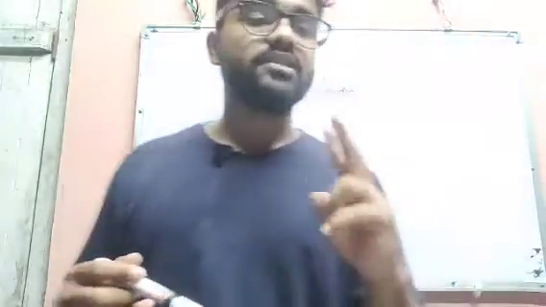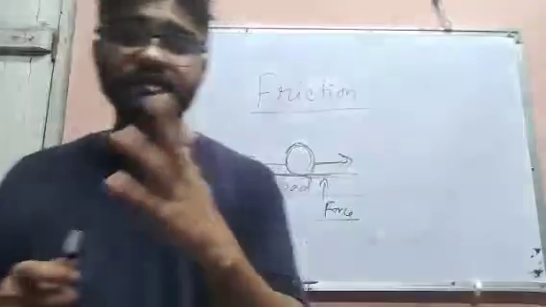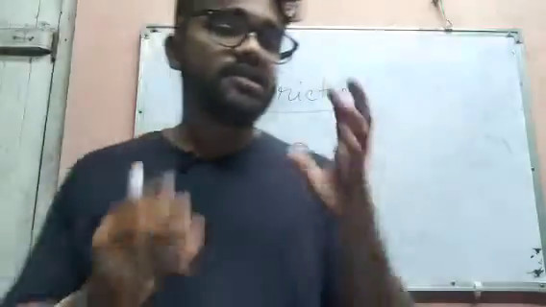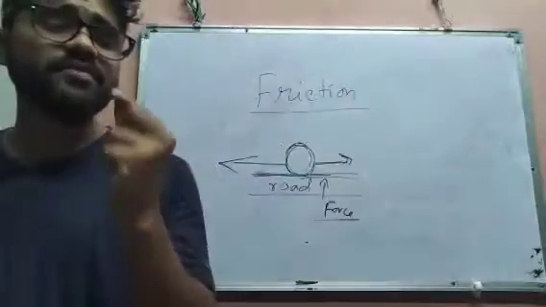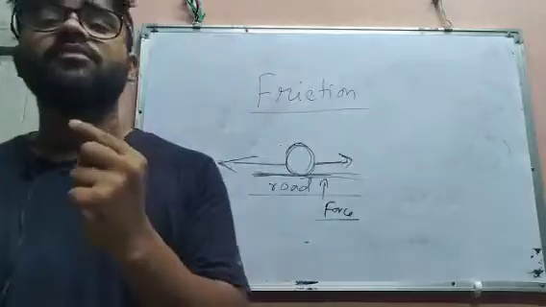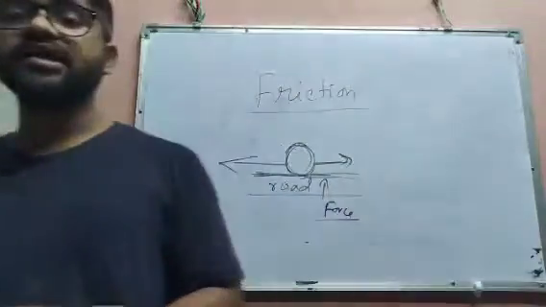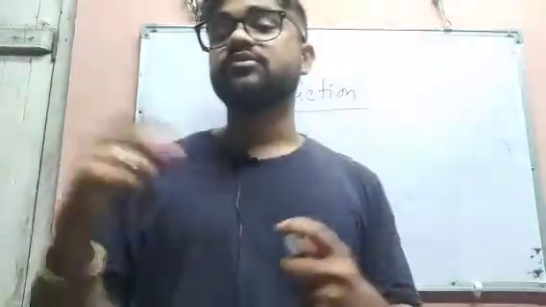Now there are some different types of friction, okay? Also there are some factors upon which the frictional force depends. That means there are some reasons upon which the frictional force depends.